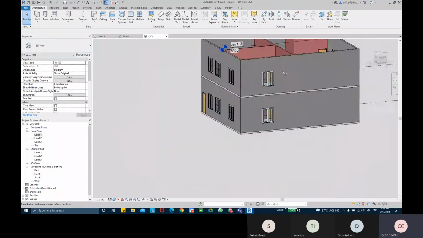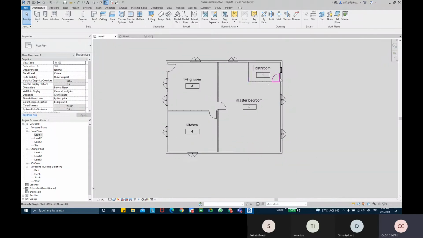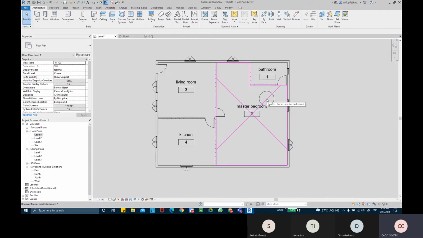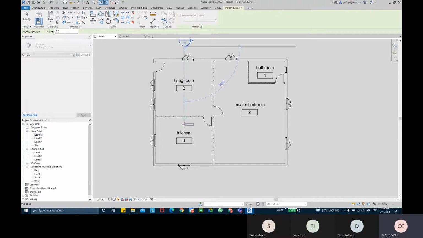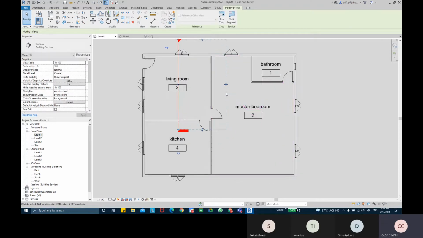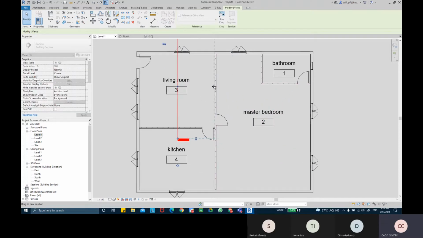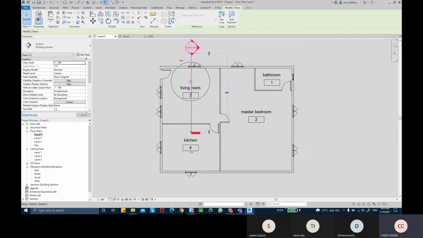So quickly, we have just created a room plan and everything. I just wanted to add a ceiling inside one of these rooms. Suppose I take a section of this living room, I'm just going to drag this crop box till this room ends, basically here, or maybe up till here. So that's the section for this particular room.